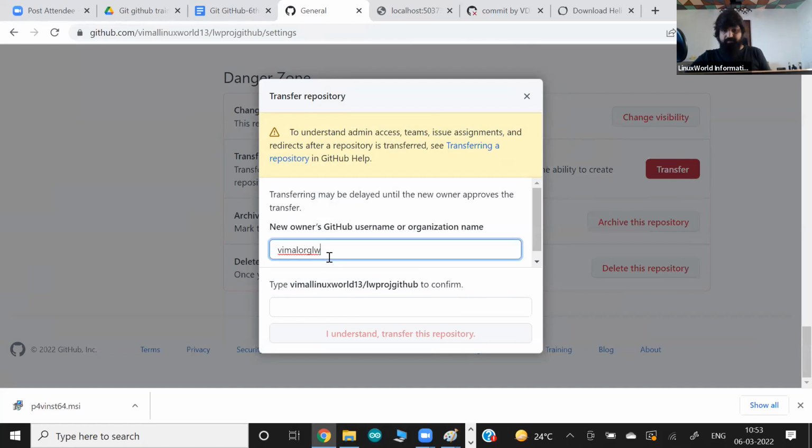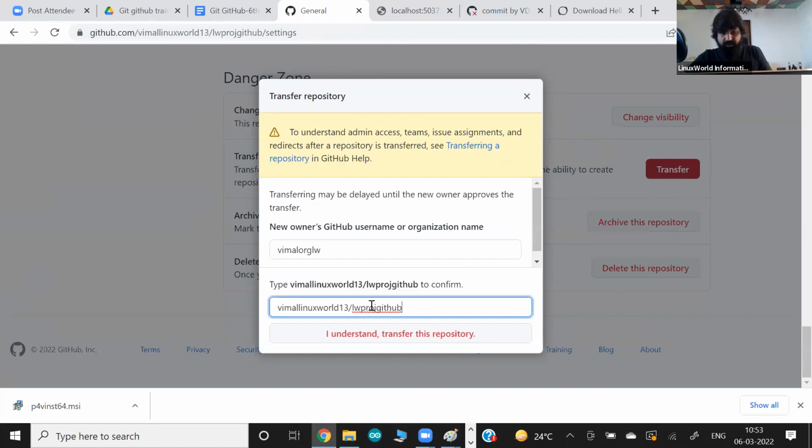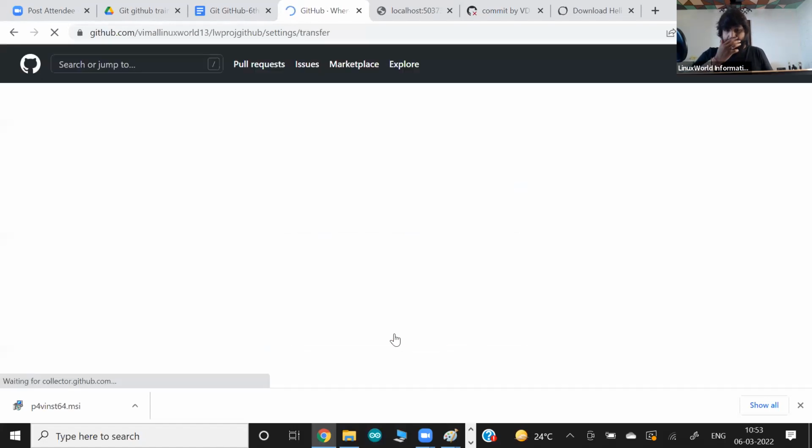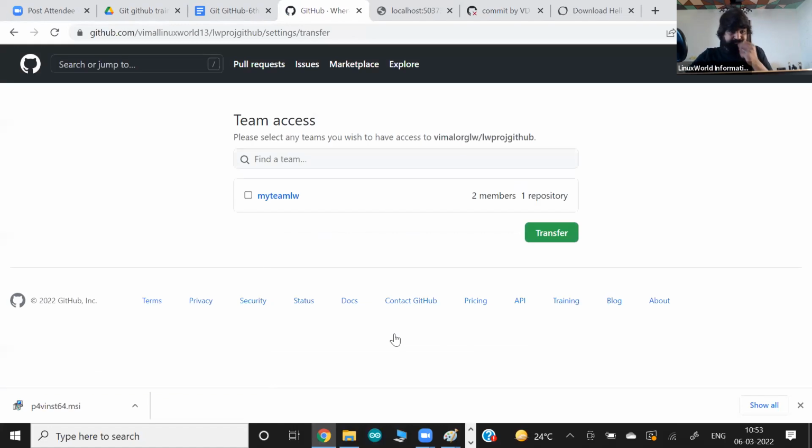So this repository will now be transferred to the owner of this organization. Which one? This one. And you type the same thing here again to confirm, so you're not making any mistake. It's a very sensitive thing: you're sending your entire repository, the code, to another organization or maybe another GitHub account. Now they will have entire access, entire control of this repository. So they're asking me to confirm and understand. I want to transfer. Okay, transfer.